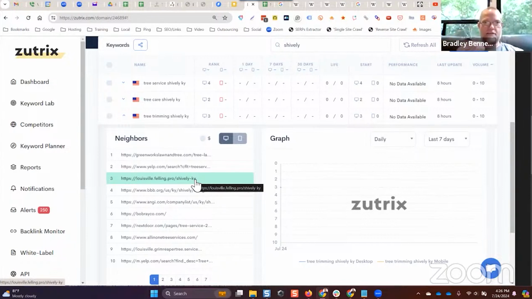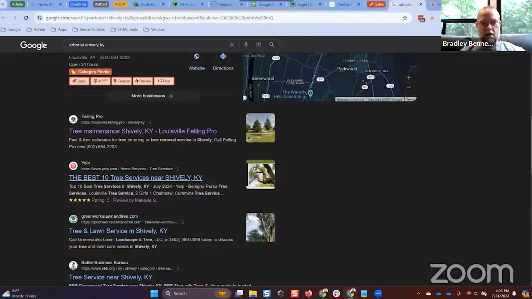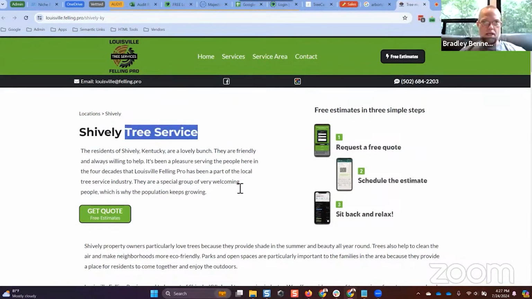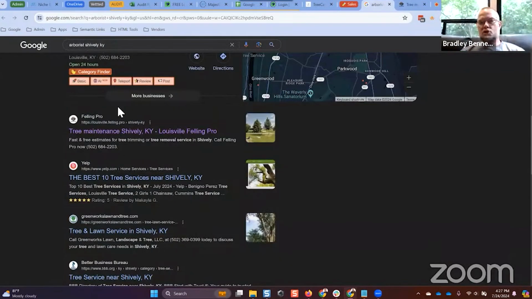And because we optimize for the top level topic and category terms, which again, if we go take a look at this, we're going to open up this page. We have the top level topic term in the SEO title in this case, and the top level category in the H1. But like I said, I don't like that, because when somebody searches for tree service or arborist, a consumer might not make the connection that tree maintenance is tree service, right? So it looks unfamiliar. It might not be what they're looking for. Does that make sense? And in their mind.